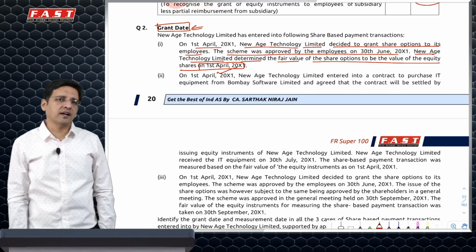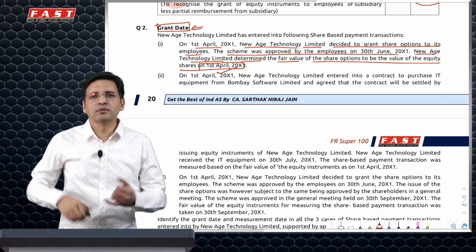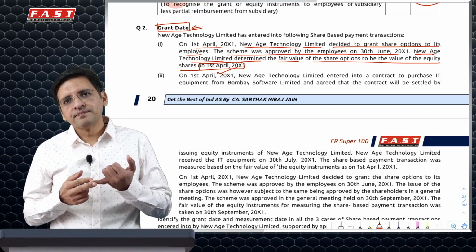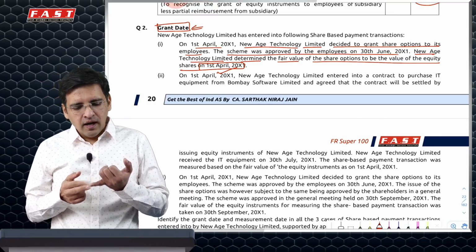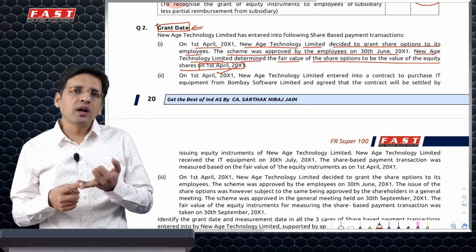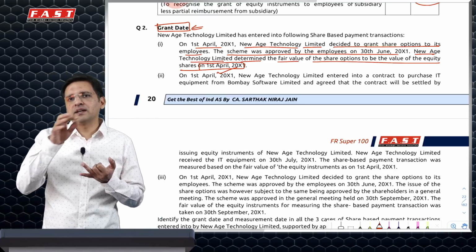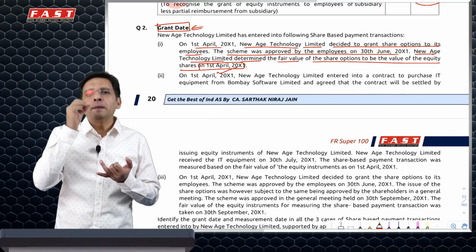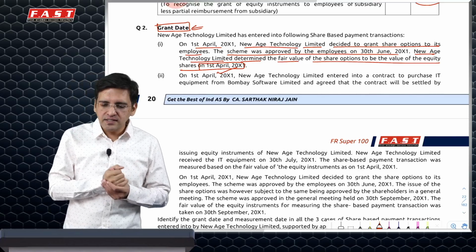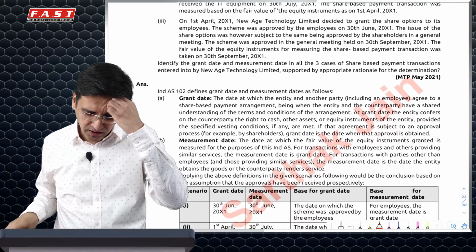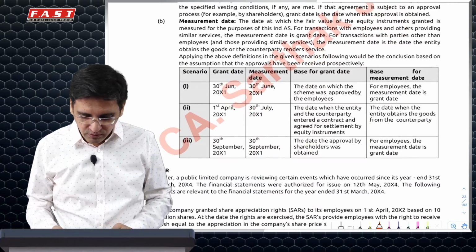So now what is the grant date? The grant date is defined in Ind AS 102 as the date when the company issues the scheme to the employees. However, if there is any kind of approval which is required, then once the approval is received, only then it will be treated that the options have been granted. In this case, employee approval was required, hence 30th June is when we have received the approval, so the grant date is going to be 30th of June.